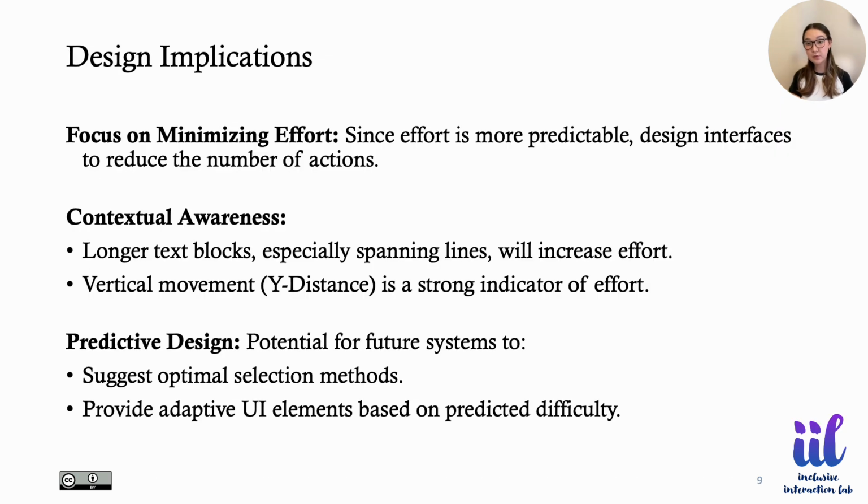So, what does this mean for design? Since effort is more predictable than time, that's where we should focus. We can reduce effort through adaptive user interfaces that help before users struggle, especially when vertical movement is high. Something like auto zoom for precision, larger handles, snap to words, haptic feedback, or we could adjust font size and spacing dynamically. These are small tweaks, right? But they can make a big difference, especially for people with motor impairments or anyone trying to select text one handed while multitasking.